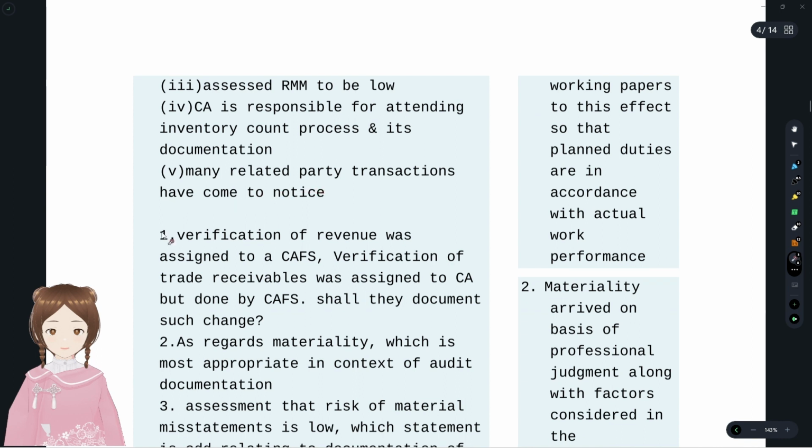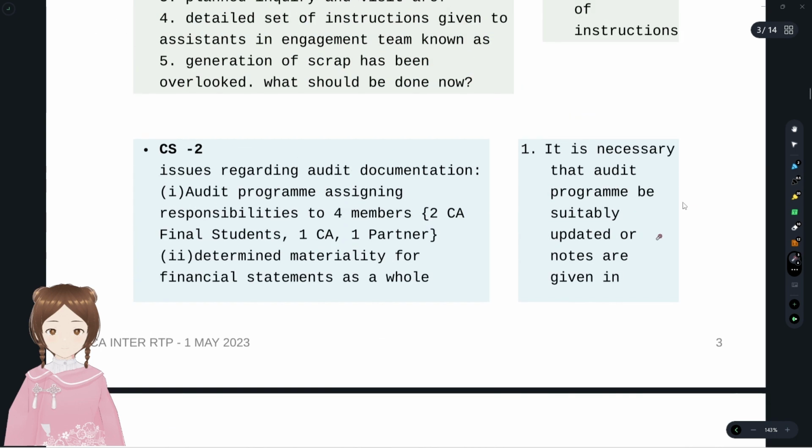The first MCQ under this case scenario is: verification of revenue was assigned to a CA final student, and verification of trade receivables was assigned to a CA but done by a CA final student. Should they document such change? Yes, they should document that change. We'll see what's the answer.